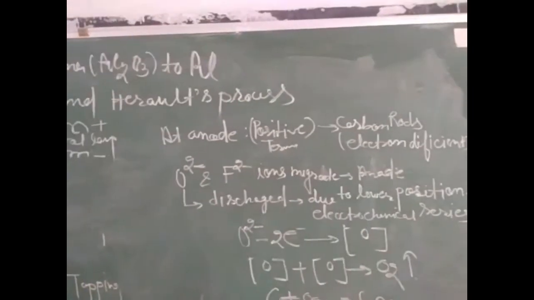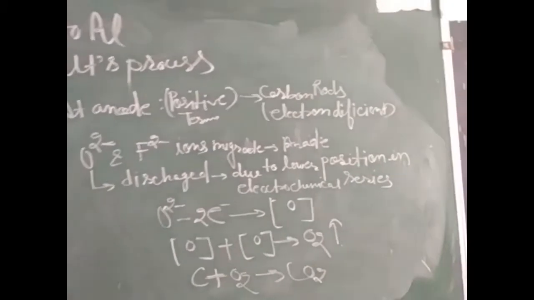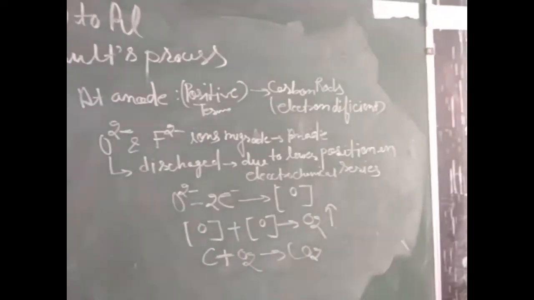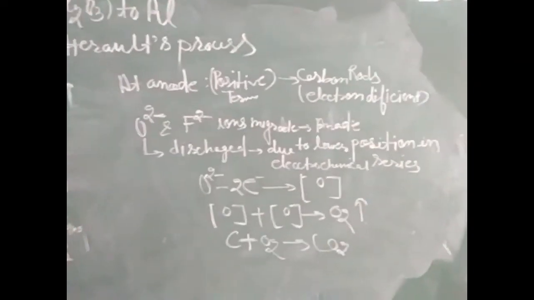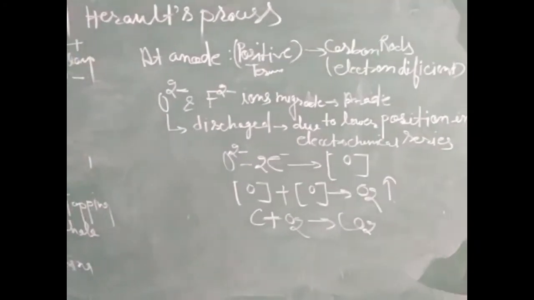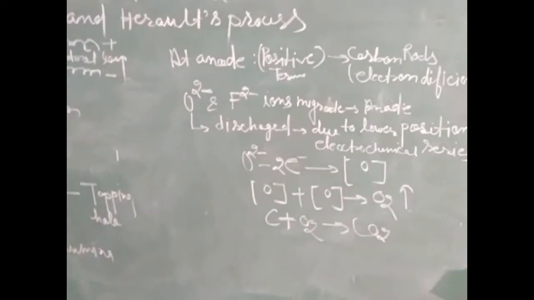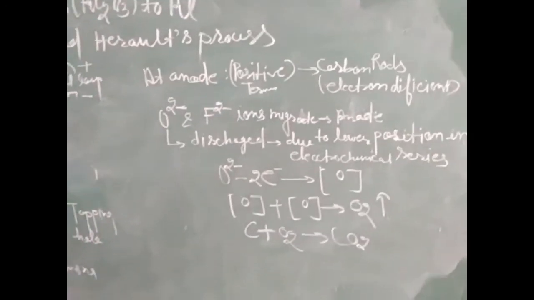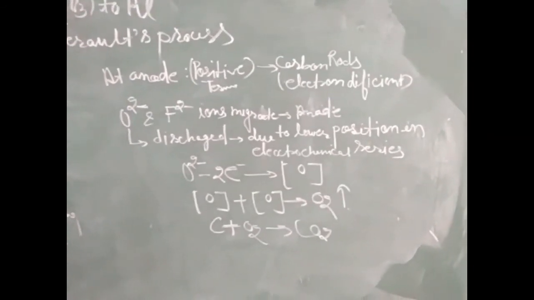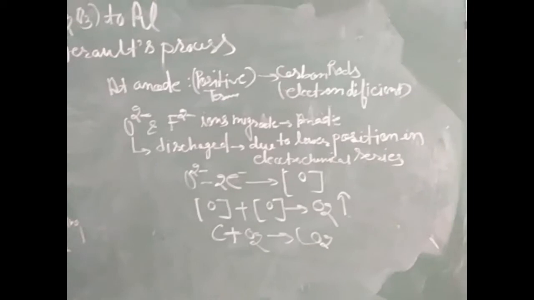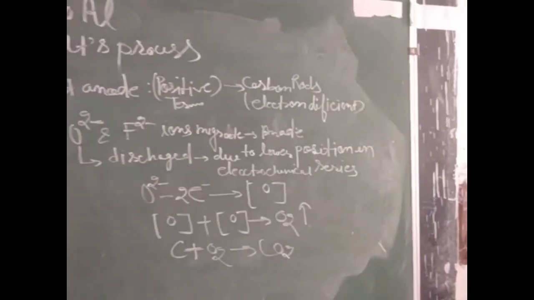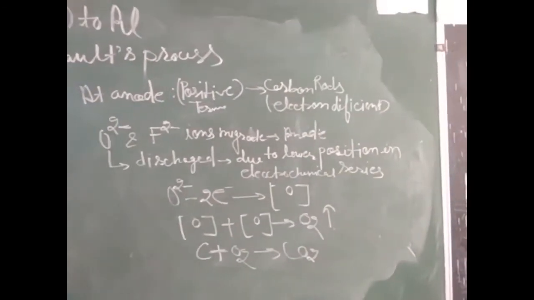It is connected with the positive terminal of the battery. The carbon rod is electron deficient. In the case of the cathode, the carbon lining is electron rich, but the anode carbon rod is electron deficient.